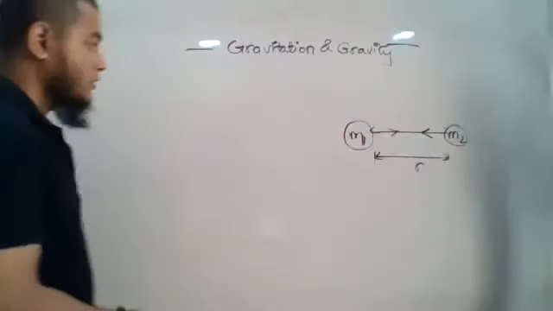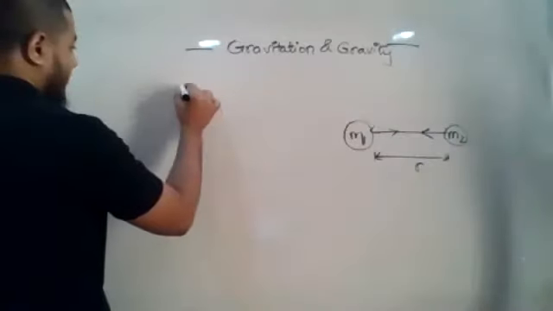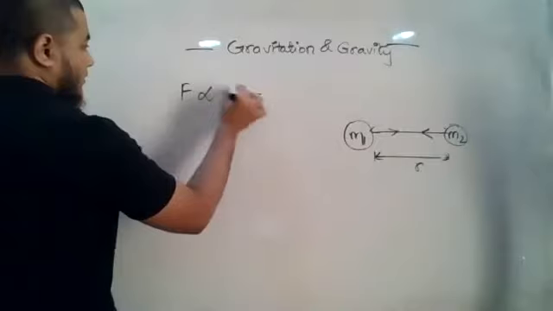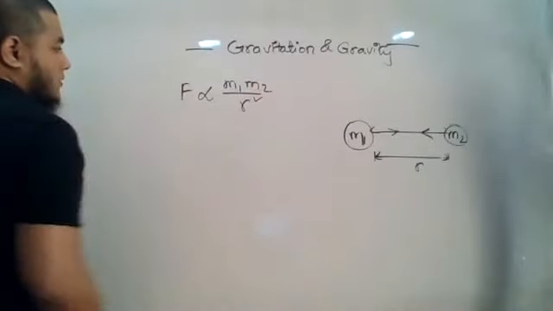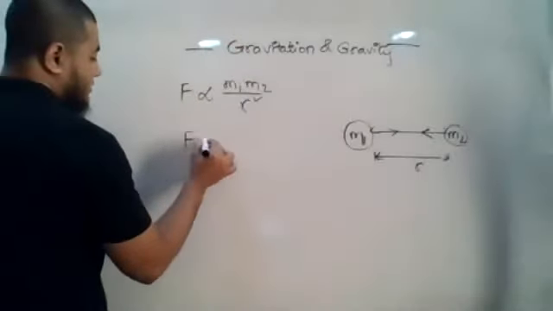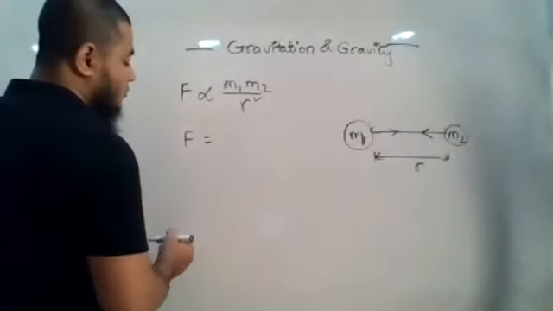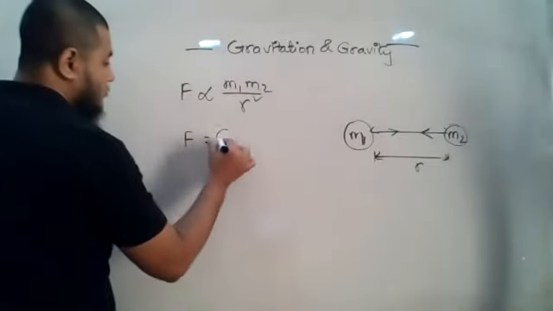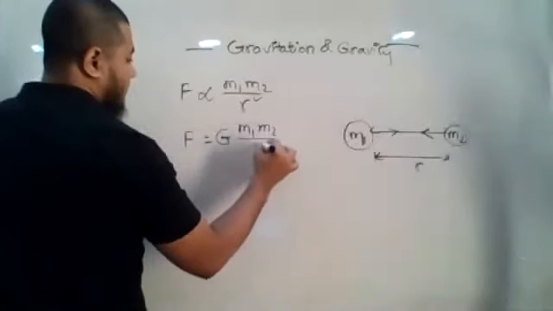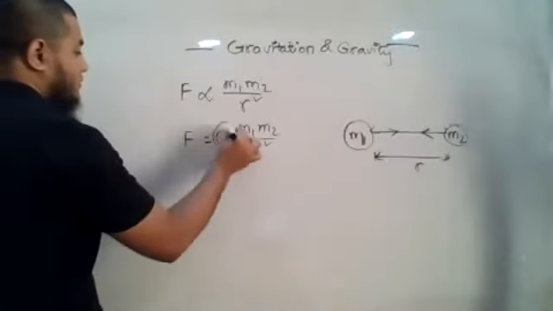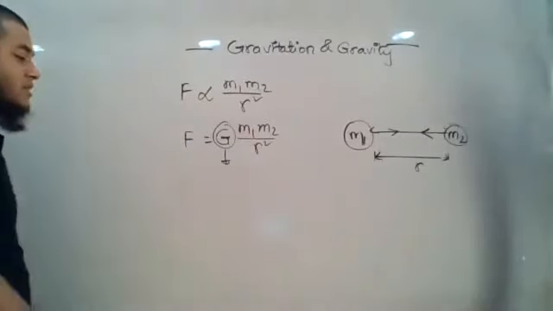Okay, so if I combine, I will get this. If I want to replace the proportional sign with an equal sign, I must introduce a constant, and that constant is called the gravitational constant.